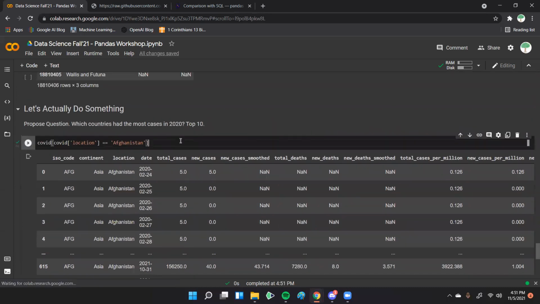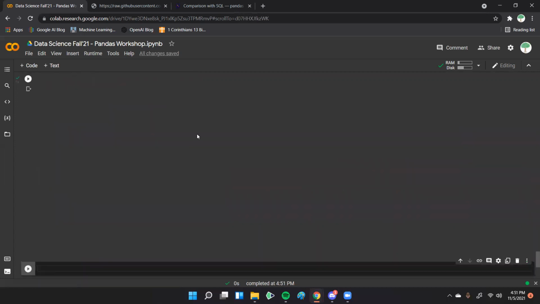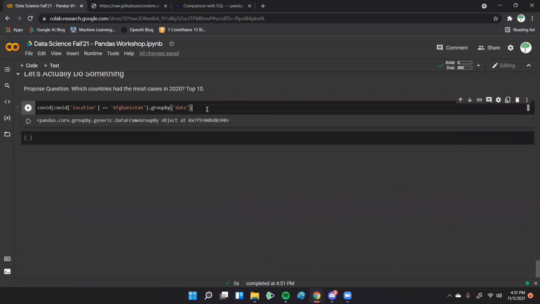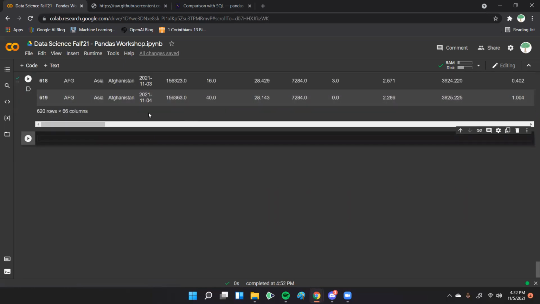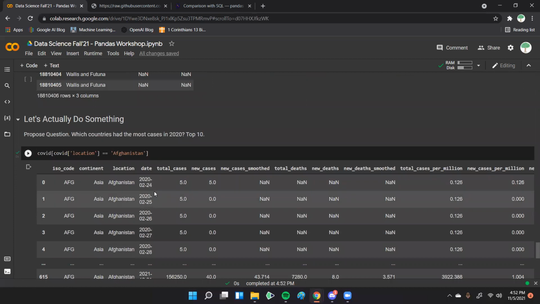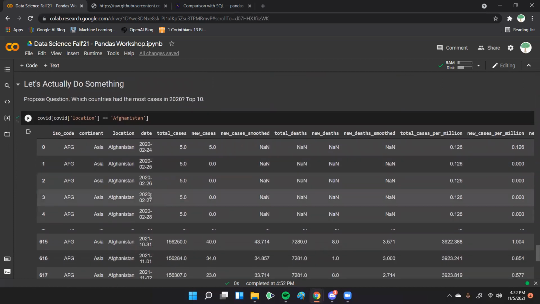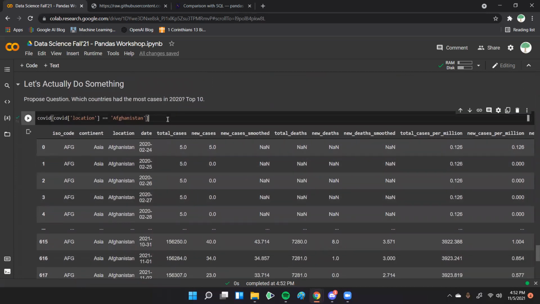Now we just filtered, and then I'm going to group by the date. Let's see. Actually, let's not group by. First off, we have all the times right here. I'm looking at the different total cases, and we can select the columns we want.